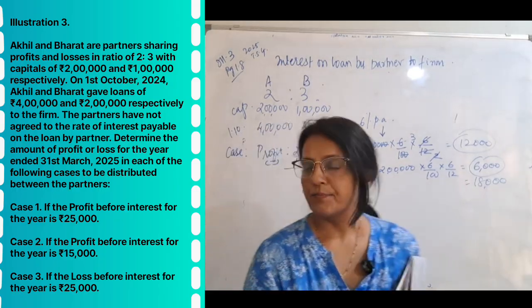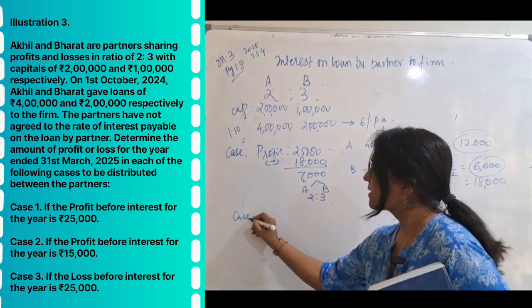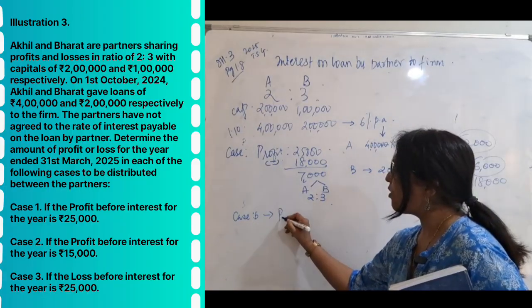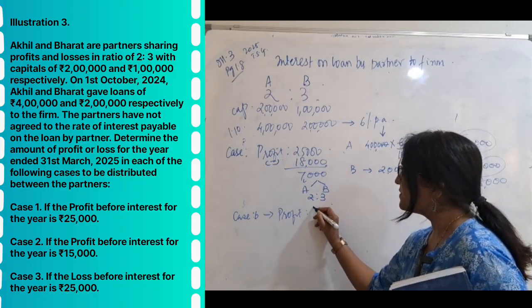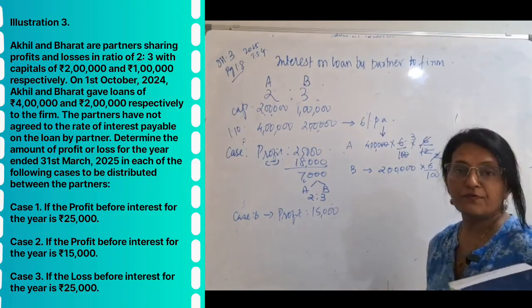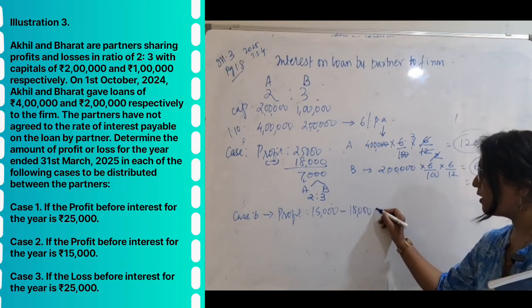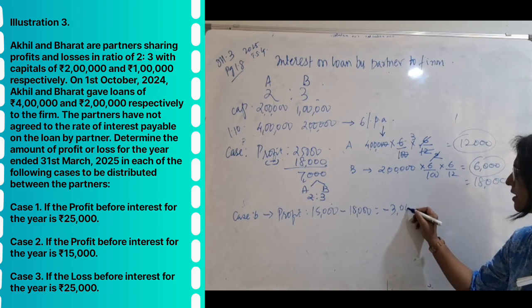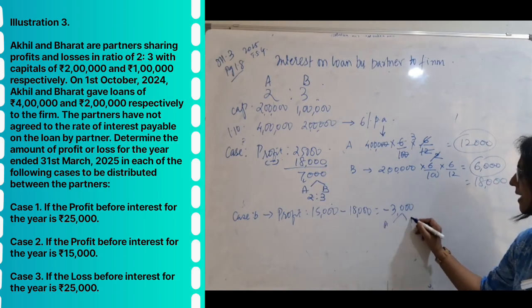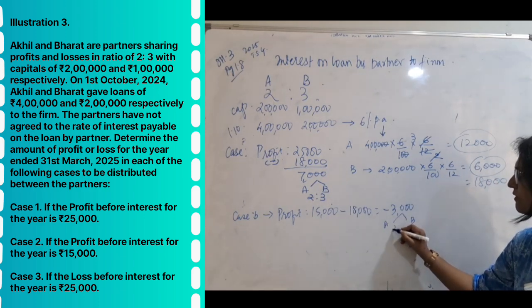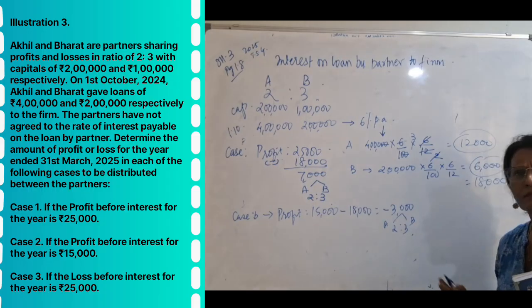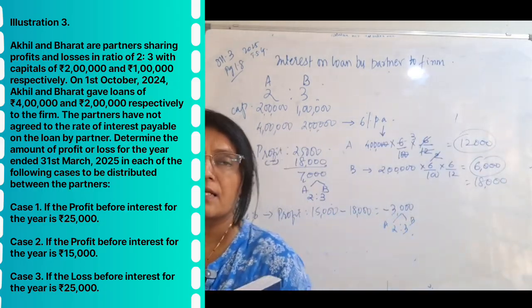Case A is done. Case B. In this case, the profit is only 15,000. Out of 15,000, you gave interest on loan 18,000. Now there is a loss of 3,000, which will be borne by A and B, that is Akhil and Bharat, in the ratio of 2:3. Easy, very easy.